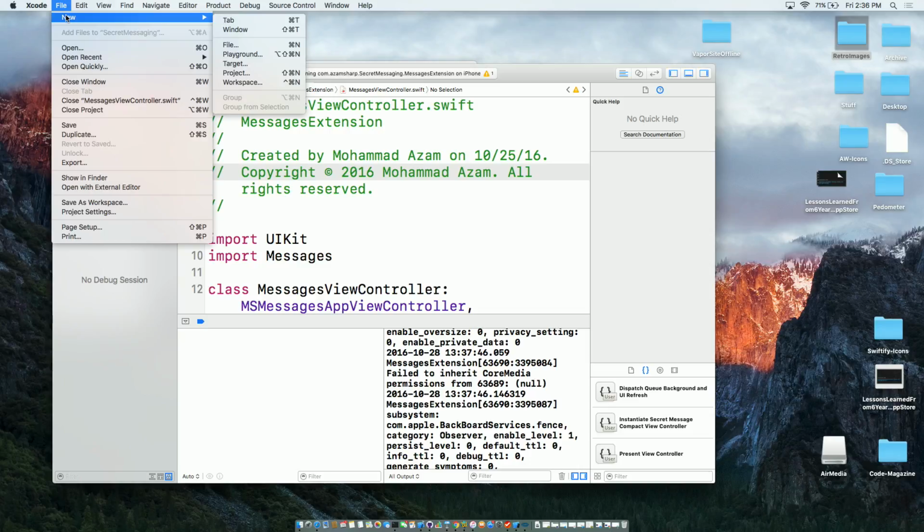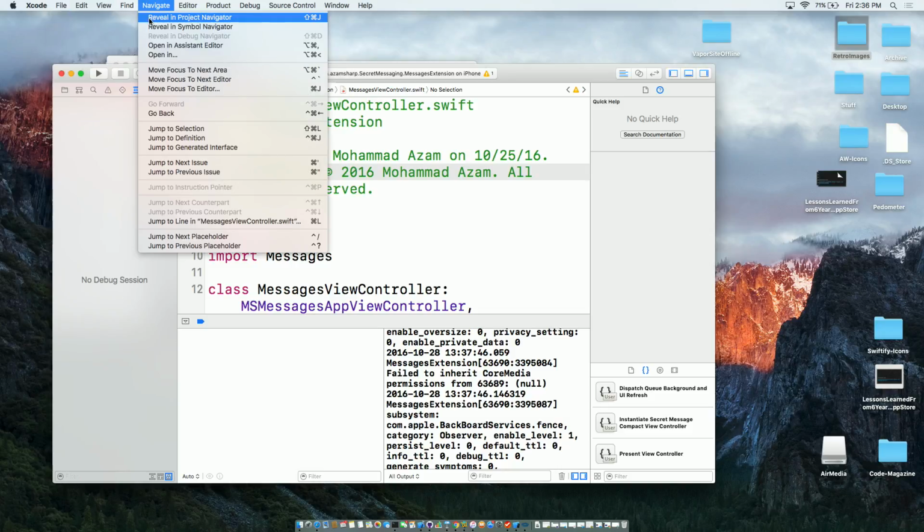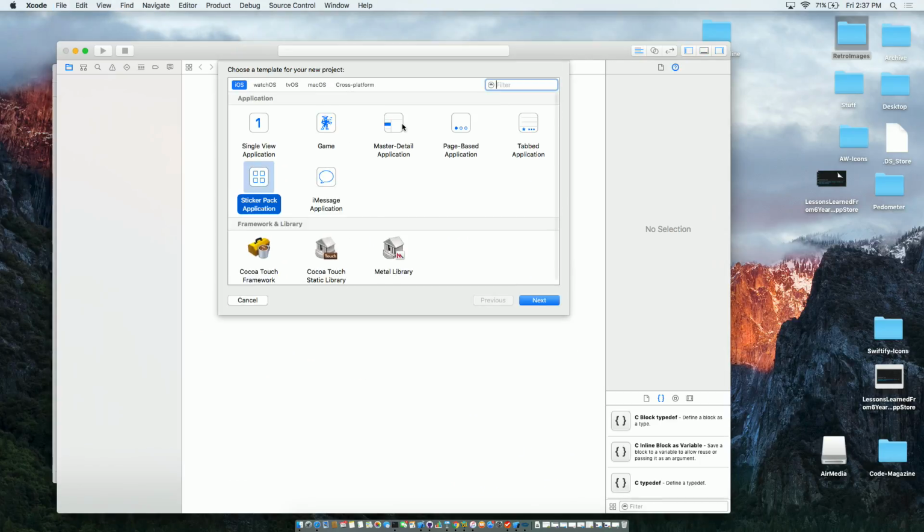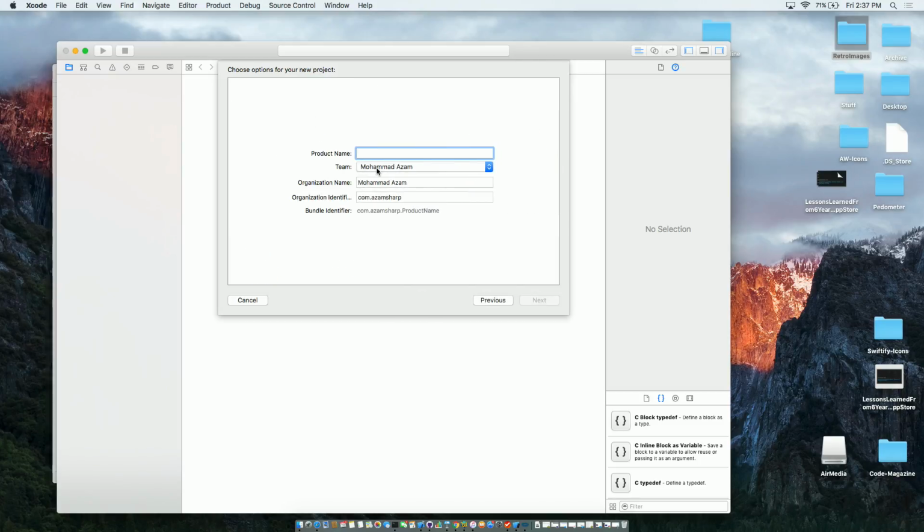So I'm going to go to, and this is obviously Xcode 8 I'm using. You cannot do that in Xcode 7, so you have to download Xcode 8 to do that. So if you go to new project, you're going to see two options over here. There is a sticker pack app and there is also an iMessage app. So let's go ahead and select the sticker app and I'm going to say next. I'm just going to call it retro emoji.